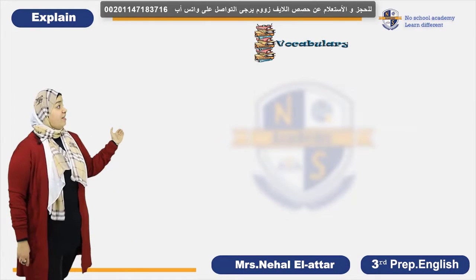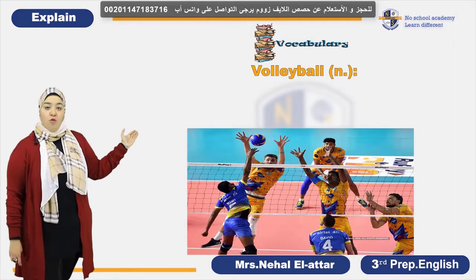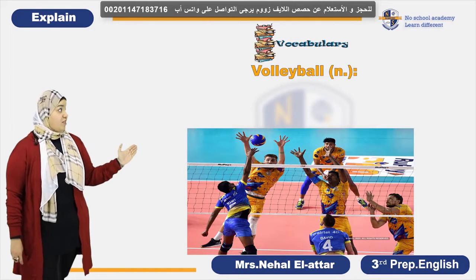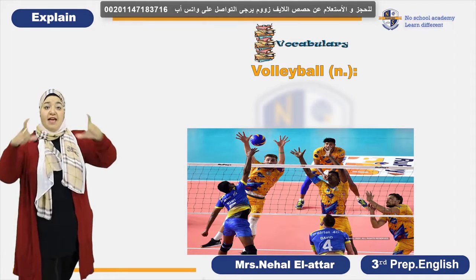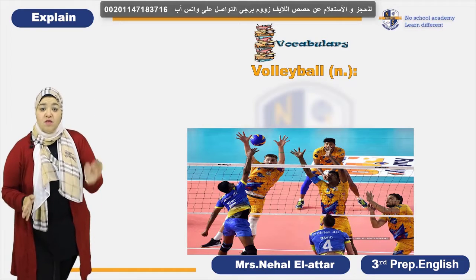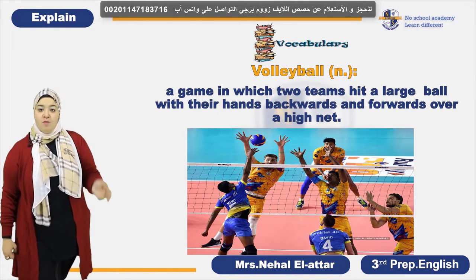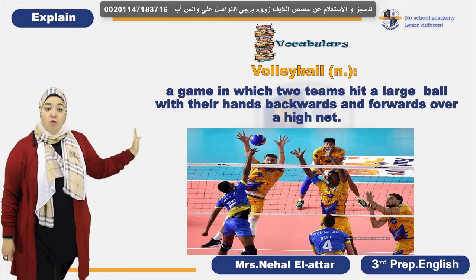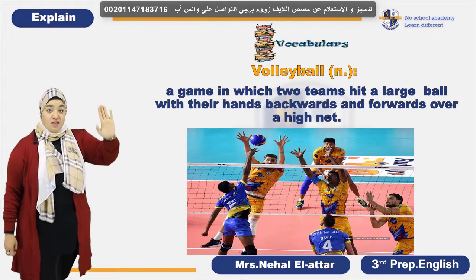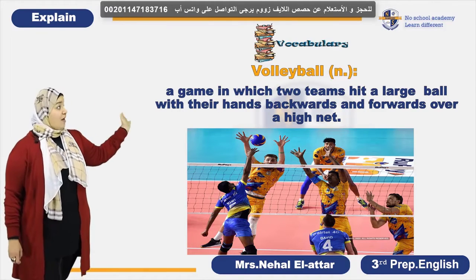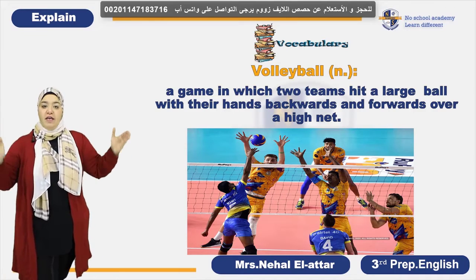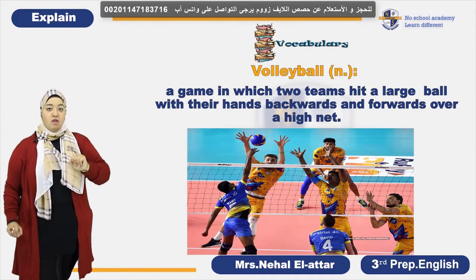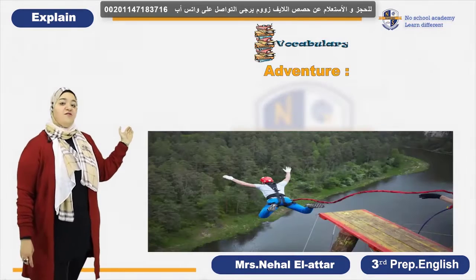Let's see what's next. The next game is volleyball. And as you can see also from the photo, there is a net that separates two teams. So volleyball is a game in which two teams hit a ball with their hands, okay? Backward and forward over a high net. That's volleyball.